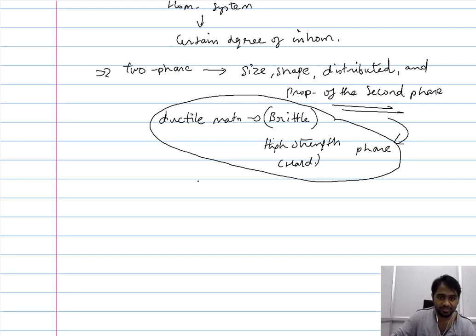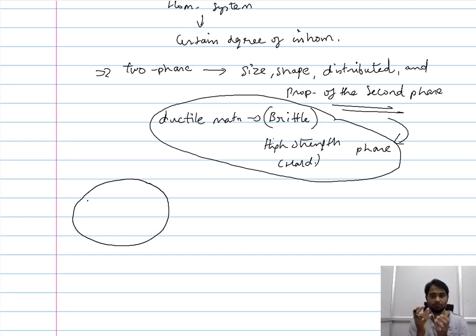So one system, when you consider enhancing the property of the material through a second phase, is the two-phase system wherein the size of the precipitate is equivalent to the size of the grains. So it would be of this form.